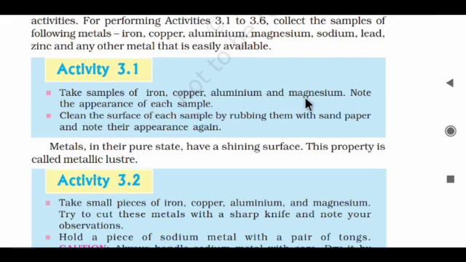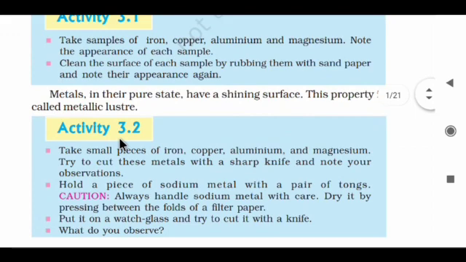You have to just make a point-wise note. Clean the surface of each sample by rubbing it with sandpaper and note its appearance again. Has it been cleaned after rubbing with the sandpaper or not? Note the appearance again. Now conclude something about both.